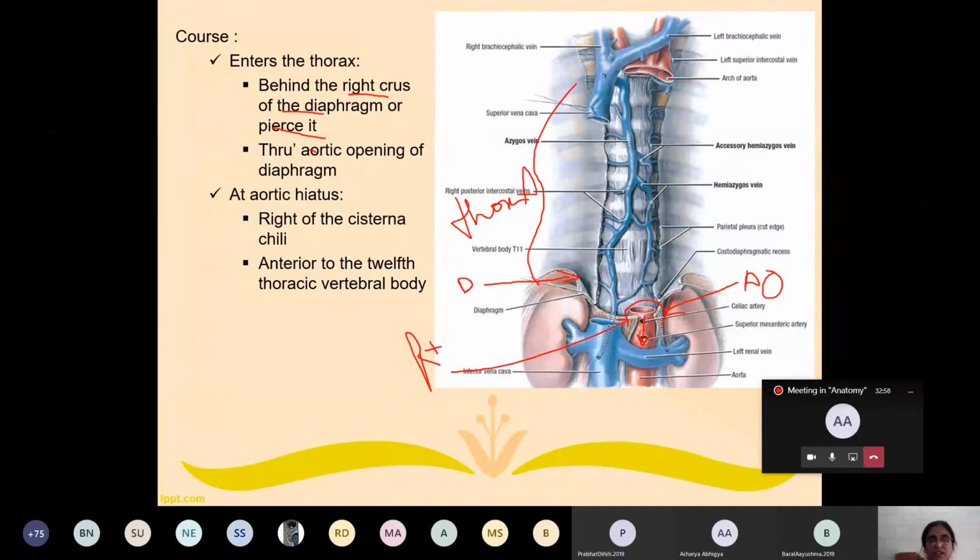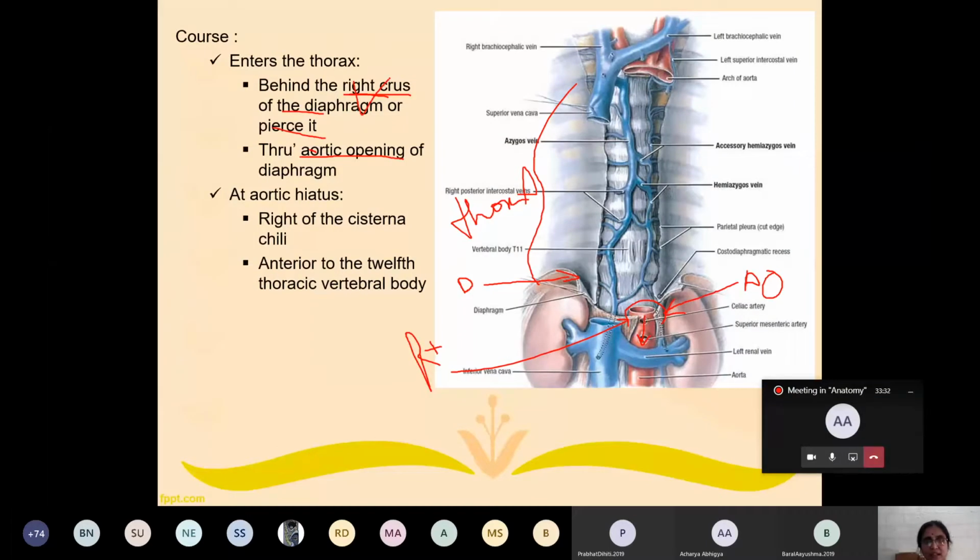So how does it enter into the thorax? It varies, there is a slight variation. In most of the cases, it passes through the aortic opening of diaphragm. In a small percentage of cases, it sometimes passes behind the right crus of diaphragm, or passes into the thorax by piercing the right crus of diaphragm.